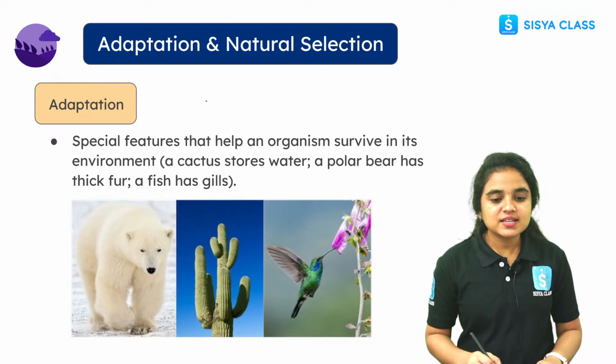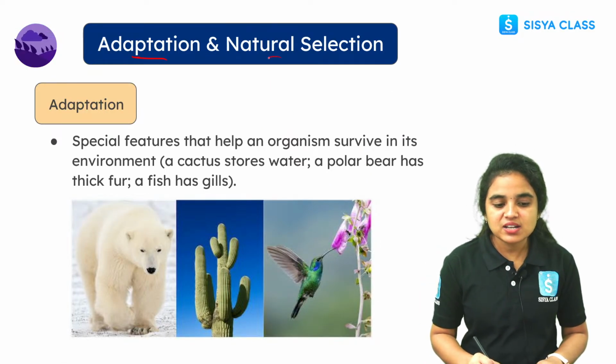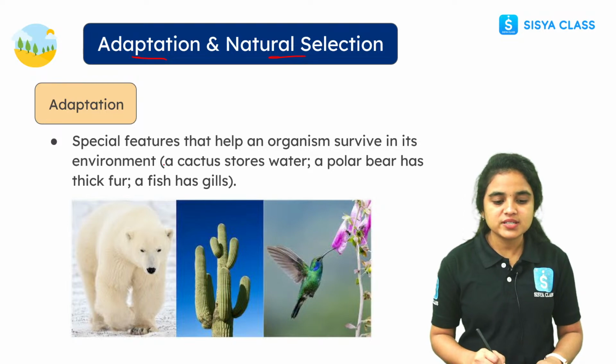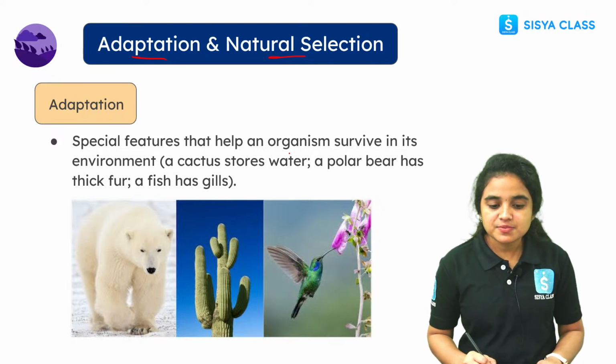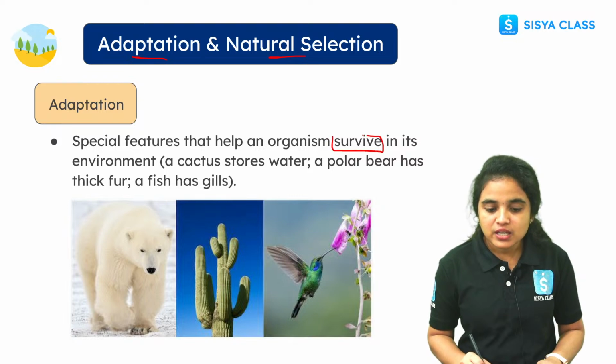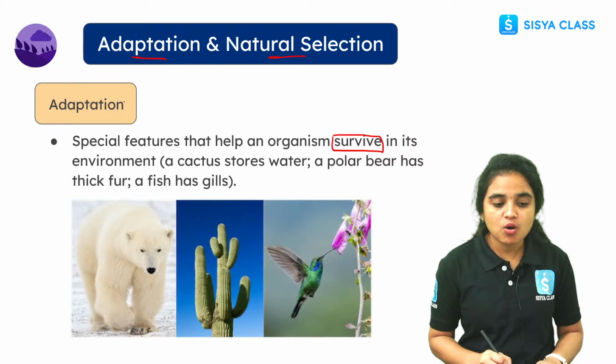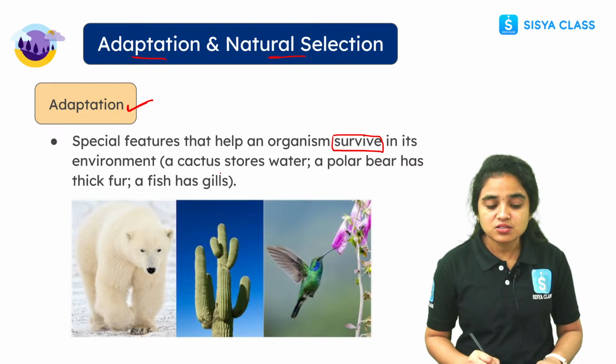Okay, now let us discuss adaptation and natural selection. Adaptation means what, students? The special features that help an organism survive in its environment. We call it an adaptation. For example, a cactus stores water. Why? Because it survives in desert areas.